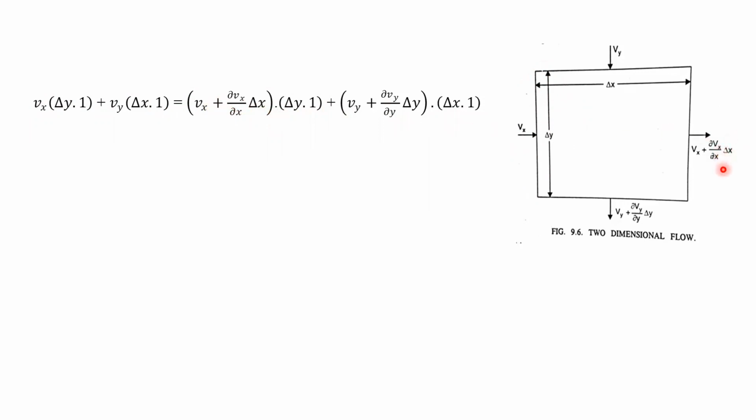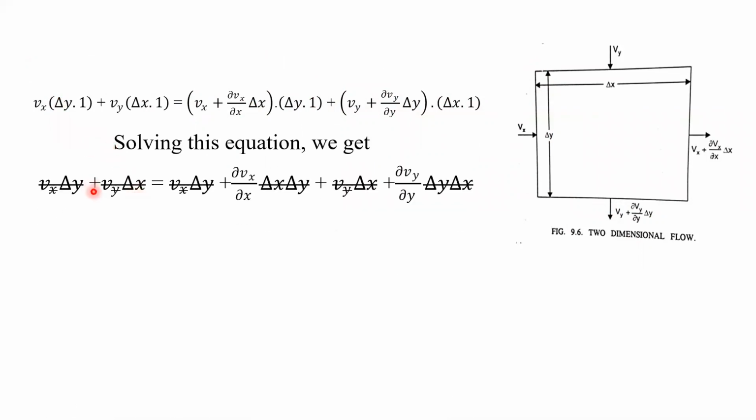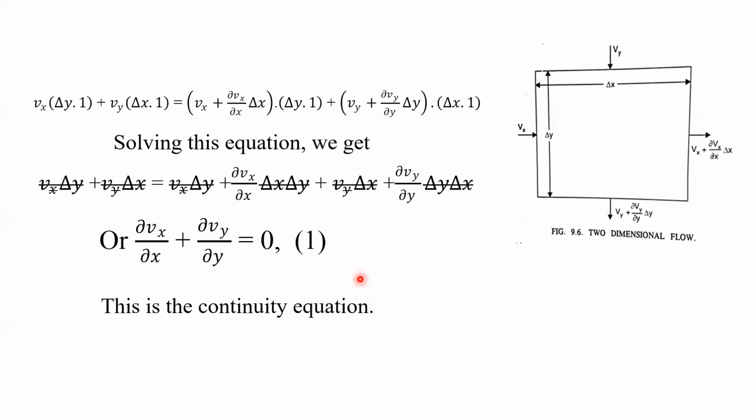And the exit discharge is Vx plus ∂Vx/∂x into Δx, multiplied by the cross-sectional area Δy into 1. This is the exit discharge, and there is also the exit discharge in the y direction. Both will be added, and the entry discharge will be equal to the exit discharge, so we can equate them. Once you solve this equation, we find ∂Vx/∂x plus ∂Vy/∂y is equal to 0. This is called the equation of continuity, or continuity equation.